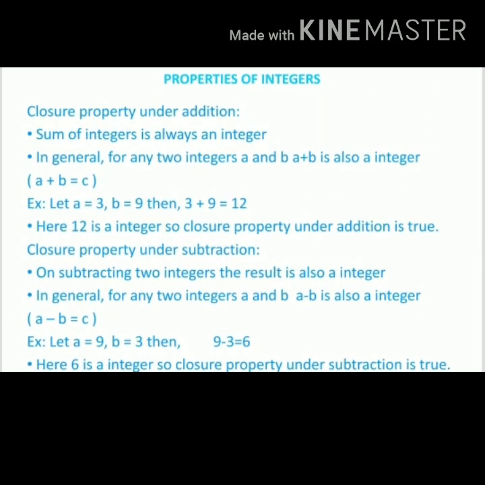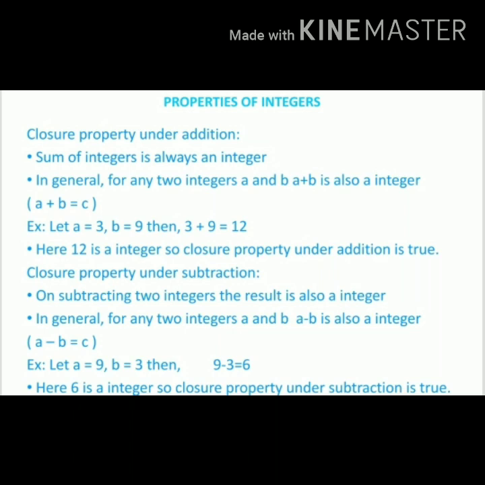Properties of integers. Friends, first we will learn about closure property under addition. Sum of integers is always an integer. In general, for any 2 integers a and b, a plus b is also an integer. That is, a plus b is also equal to c. Example, let a equal to 3, b equal to 9. Then 3 plus 9 equal to 12. Here 12 is an integer, so closure property under addition is true.